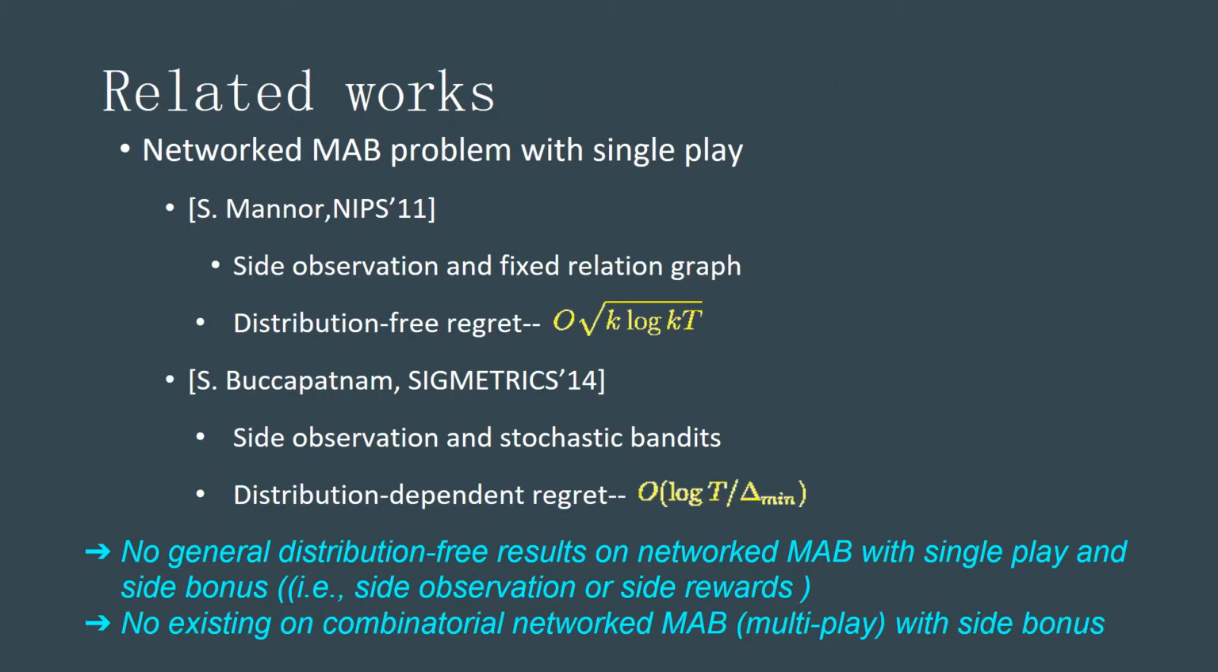Now we summarize the recent works on the network MAB problem. As far as we know, all the network MAB work studies the single play scenario. That is, each time the decision maker selects one arm. The NIPS 2011 paper studies the case of side observation and proposed a learning policy to achieve distribution-free regret. Here, distribution-free means that the results are not dependent on the distributions of rewards. The Sigmetrics 2014 paper studied side observations and stochastic bandits, and achieved only distribution-dependent regret.